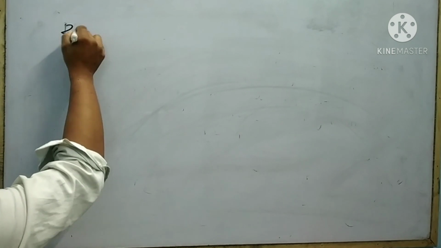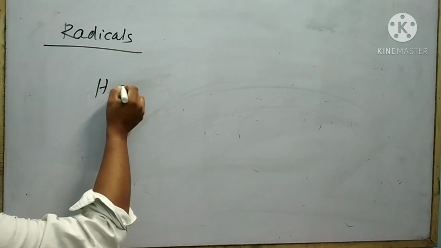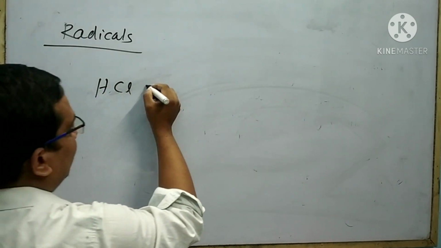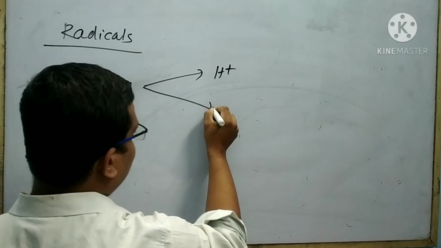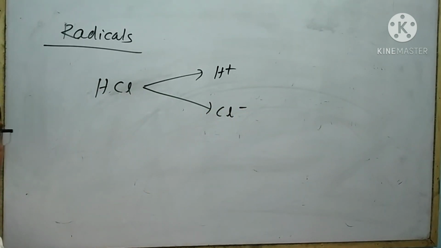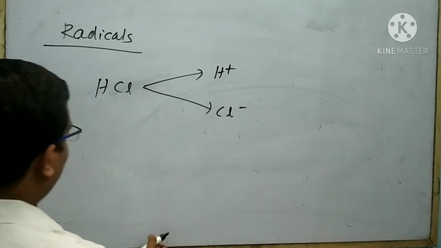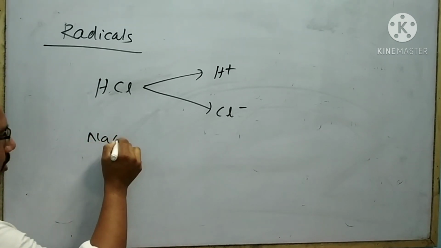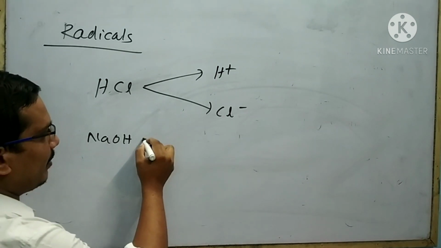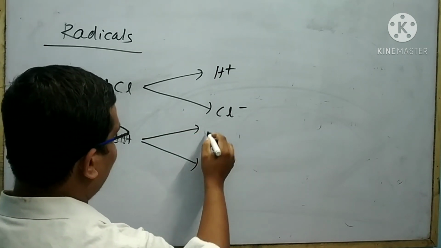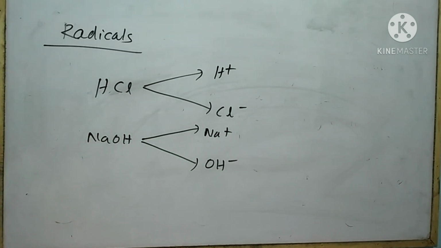Next I will discuss the radicals. Suppose I take an acid, HCl. The acid is made by 2 ions, one is H plus, another is Cl minus. Acid means amla. Similarly, suppose I take a base. Base means kshara. It is also made by 2 ions, one is Na plus, another is OH minus.